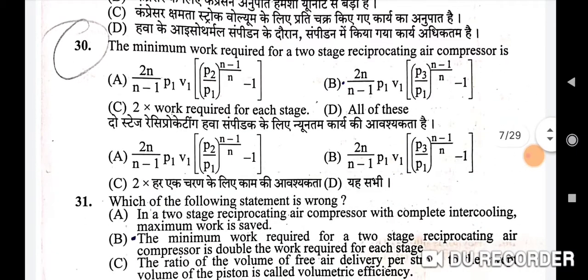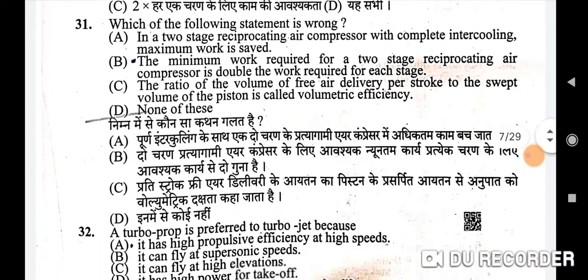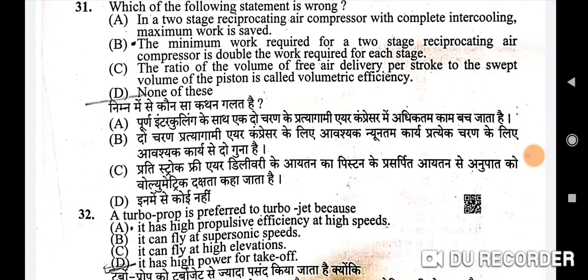Okay, 30th question, I do not know the correct answer. If you know the correct answer, then comment it in the comment box. And which of the following statement is wrong? So here 31st, D is the correct option here, none of these.